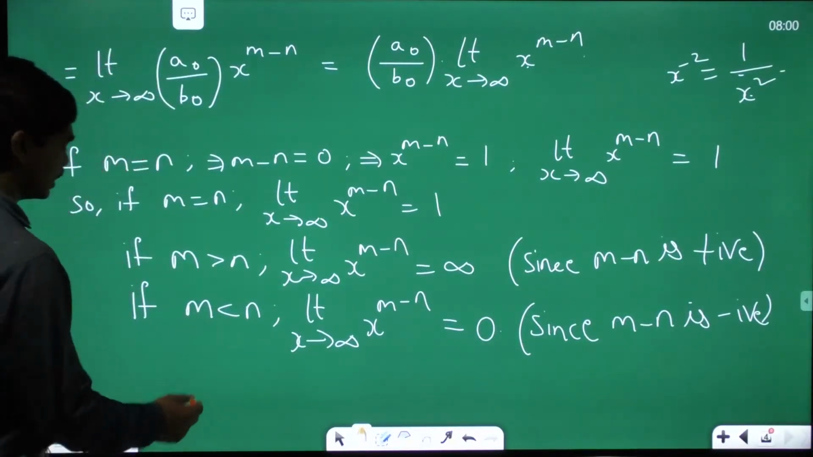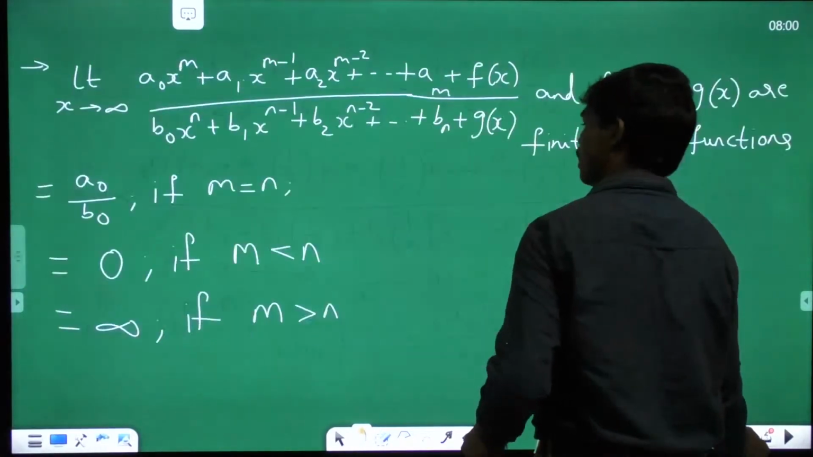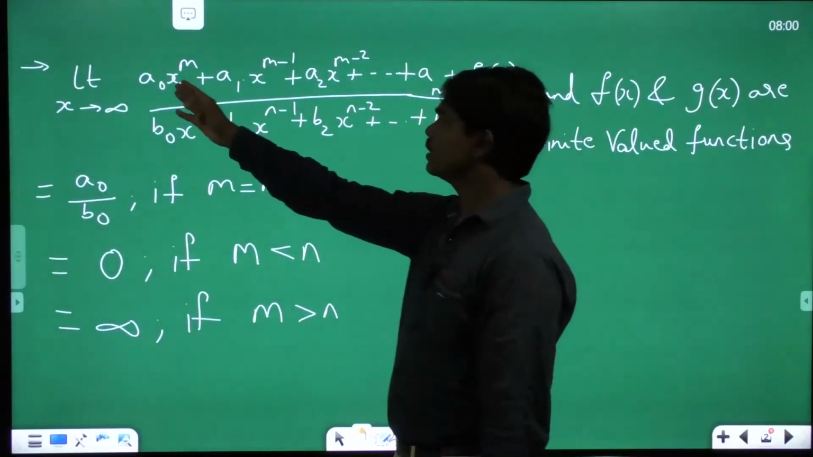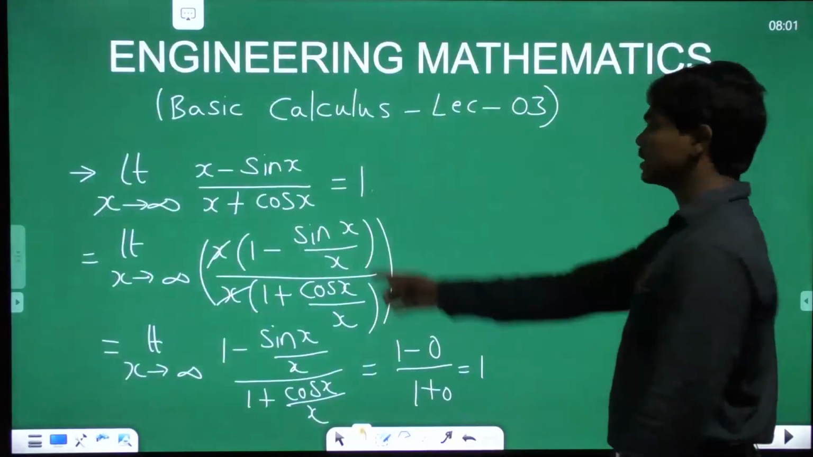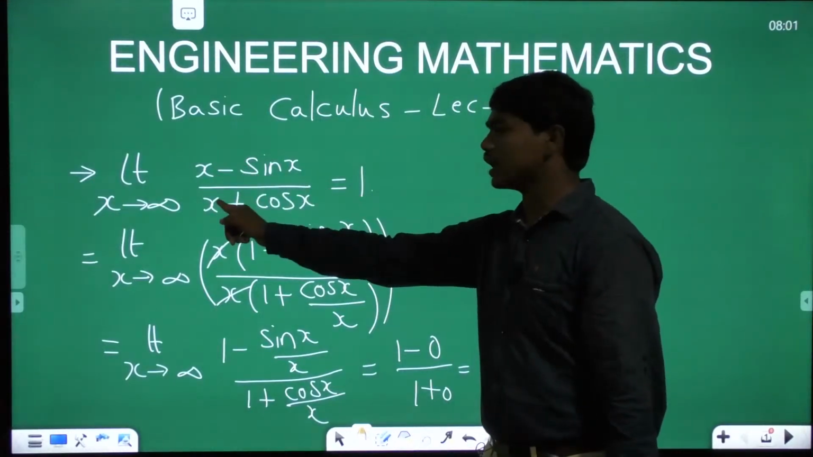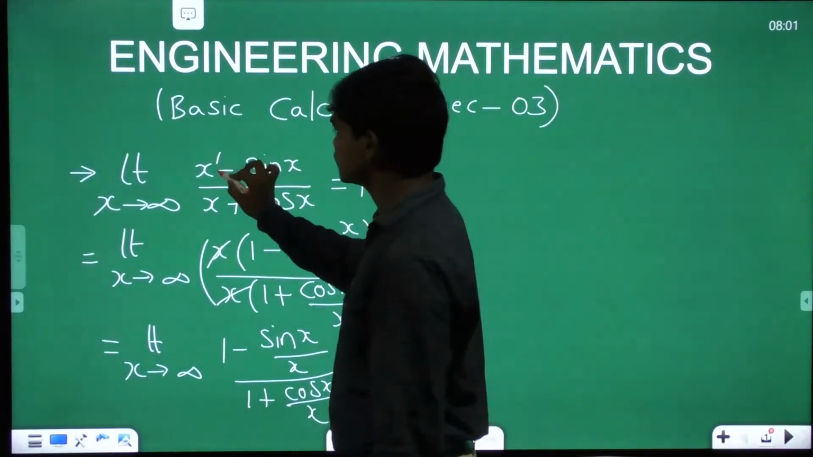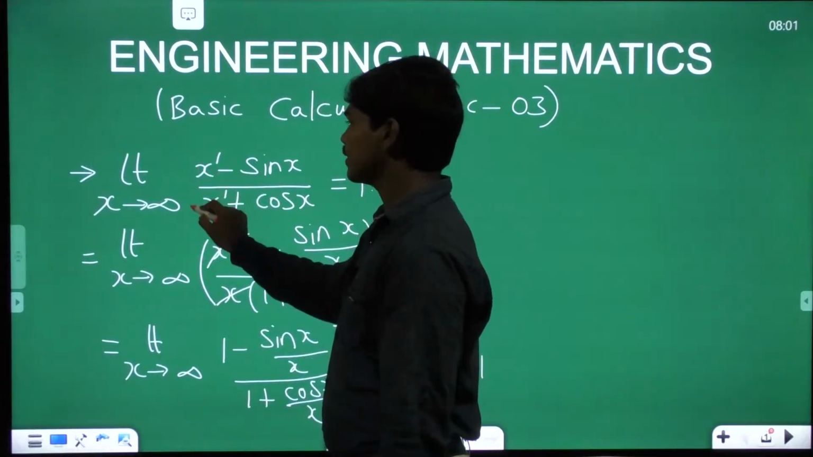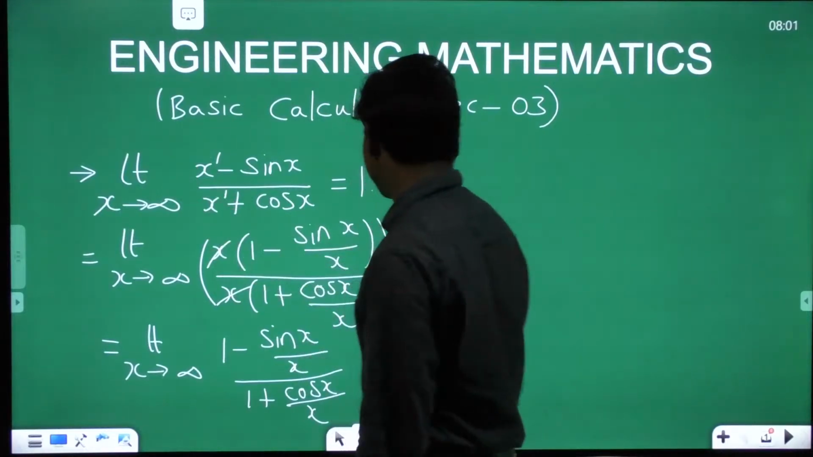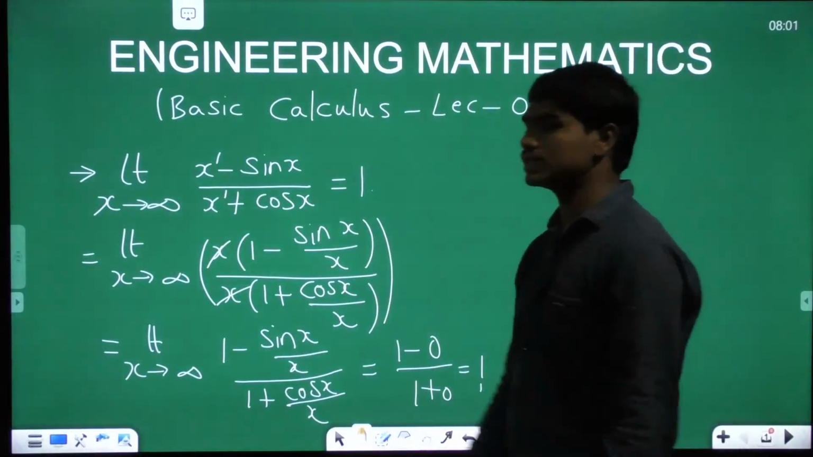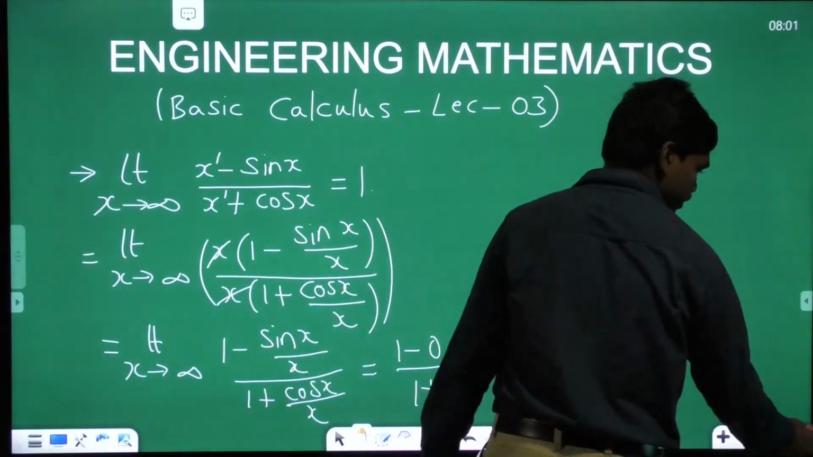Okay, I hope you have taken this. Now, if you know this result, it means if m and n are same, then the answer is a naught by b naught. If you look at this particular question, the degree is 1 here and also 1 here, correct? And these are finite valued functions. So if both degrees are same, what's the answer? Simply a naught divided by b naught, which means the ratio of coefficients of the higher degree terms. 1 by 1 will give you 1 directly. So this is how you could solve this question simply if you know that particular thing.